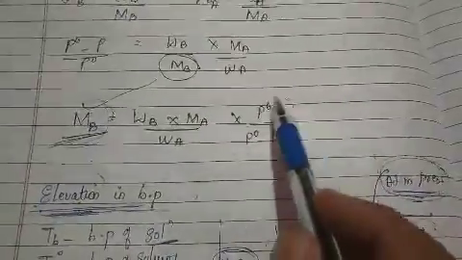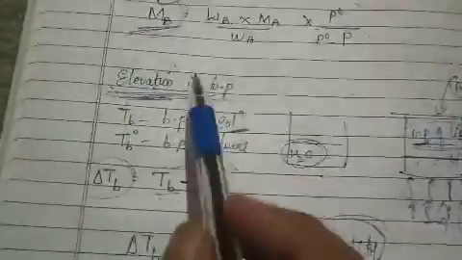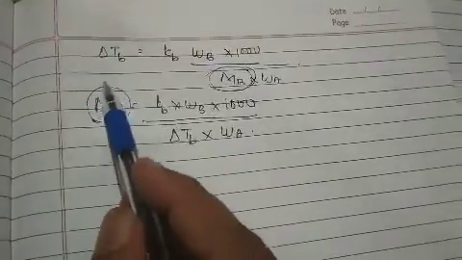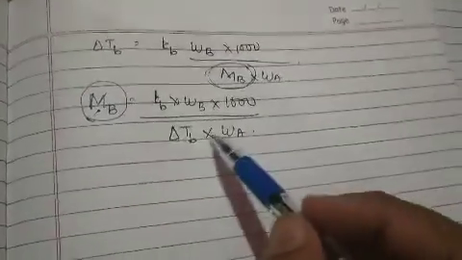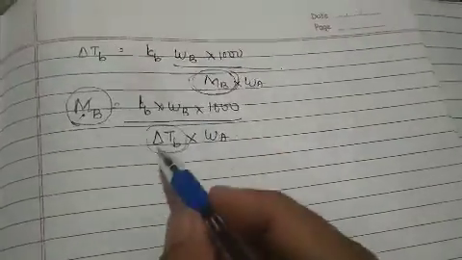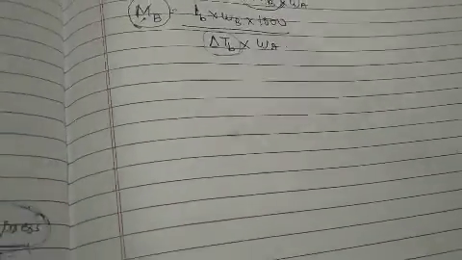You are able to notice the difference. When we were going with the relative lowering of the vapor pressure, we were dealing with the vapor pressures of our pure solvent and the solution. When we deal with the elevation in the boiling point, in order to determine the molecular mass of the solute, we go with respect to temperature, that is the elevation in the boiling point. So by this way, by using different properties, we can easily calculate the molecular mass of the solute.